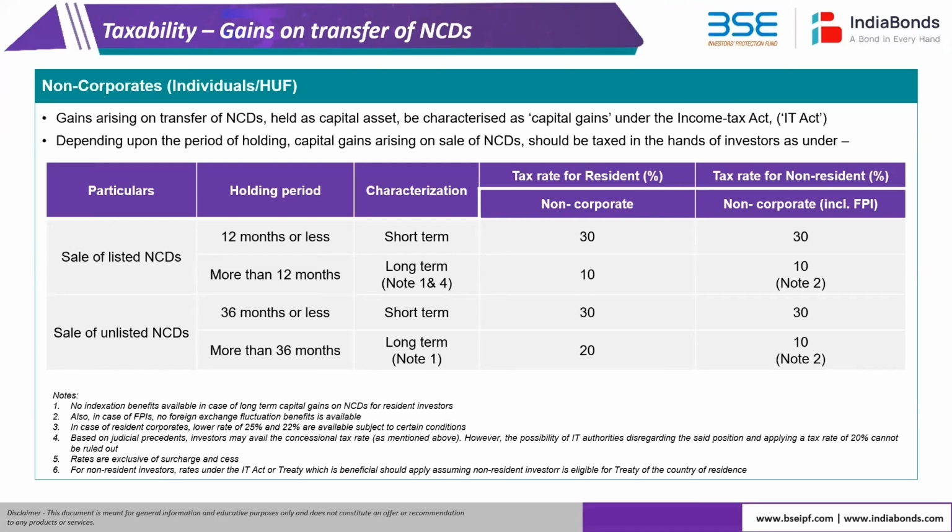So, what we are saying is, on the sale of listed securities, if it is less than 12 months, then you come under the short-term category. That is the reason as an individual, you will be charged 30% tax. And if it is more than 12 months, then on a long-term basis, the capital gain will be taxed at 10%.